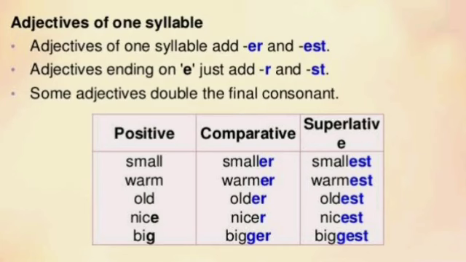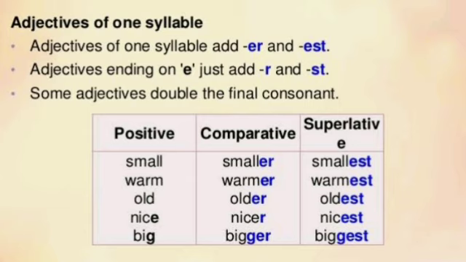Now, let us see some more rules to form the comparative and superlative degrees. First one, adjectives of one syllable. If adjectives have one syllable, we have to add er to the comparative and est to the superlative. Adjectives ending in e, we have to add r to the comparative and st to the superlative. Some adjectives double the final consonant when it is followed by a vowel.